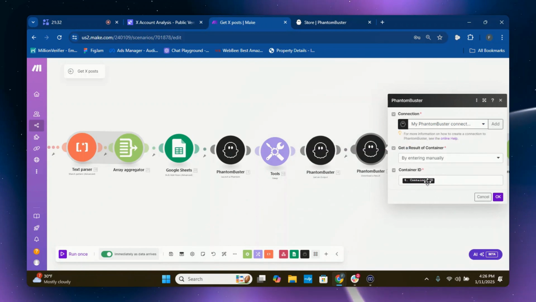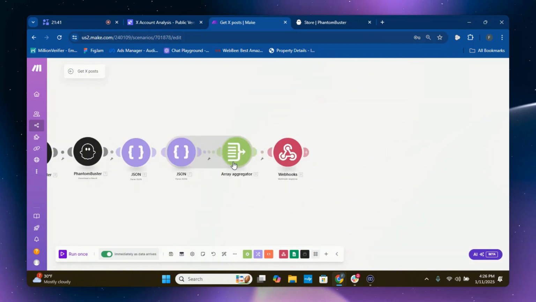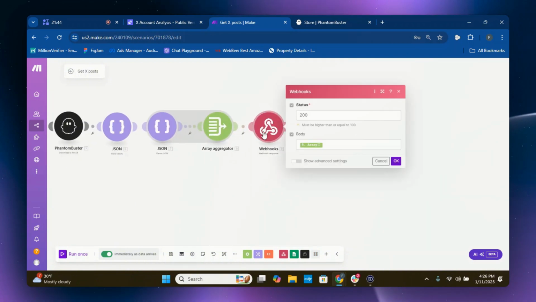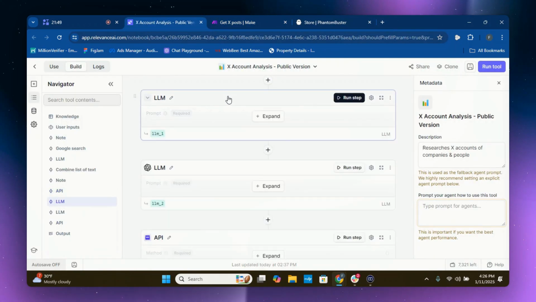So make sure that that's the container ID for your connection. And then you're going to pass this to another JSON, and then it's going to be an array aggregator. And then a webhook. It's going to send this right back to Relevance. And here is your prompt again.